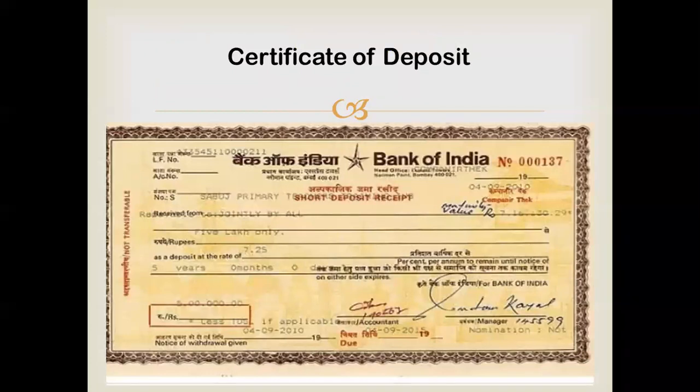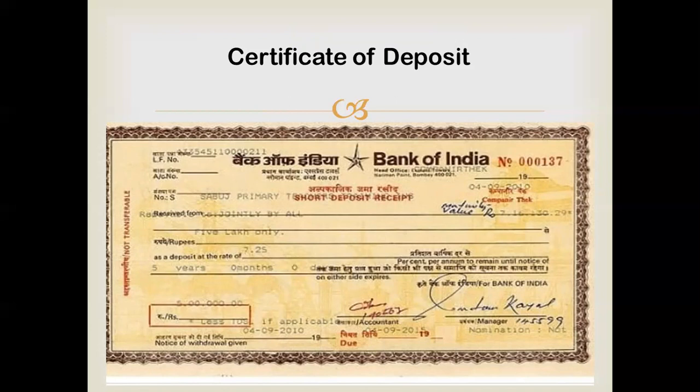Now for your reference, I have shared some examples. What is a certificate of deposit? This is a certificate of deposit of Bank of India. As you can see, it is in the form of a certificate. You can see there is an LF number, that is ledger folio number, the account number. In the center, it is written short deposit receipt. Received from so and so. It's a deposit of 5 lakh only, with an interest rate of 7.25 for a period of 5 years.